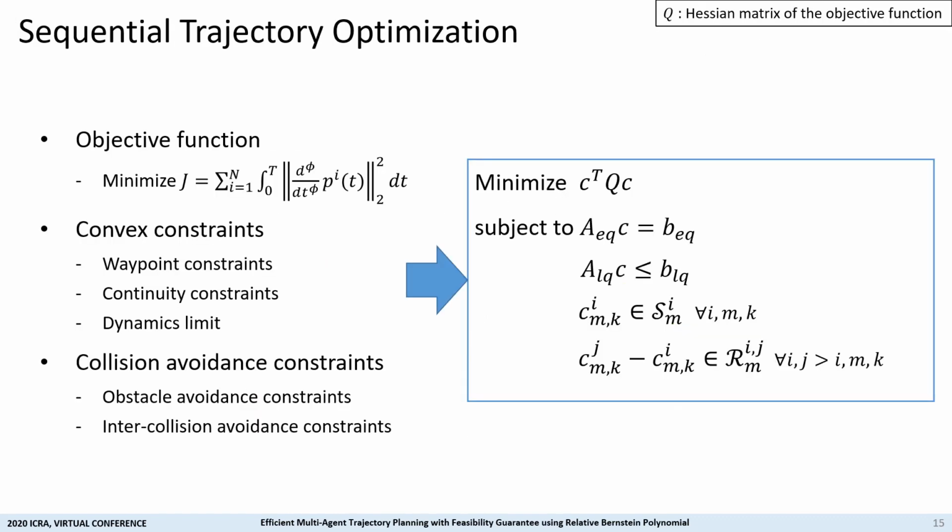Returning to our optimization problem, we can reformulate it as a quadratic programming form. Our objective function can be represented as quadratic cost, and convex constraints can be translated to affine equality and inequality constraints. Non-convex collision constraints can be converted to convex ones by using the convex hull property of Bernstein and the relative Bernstein polynomial.